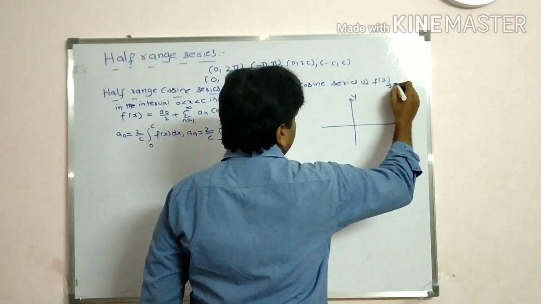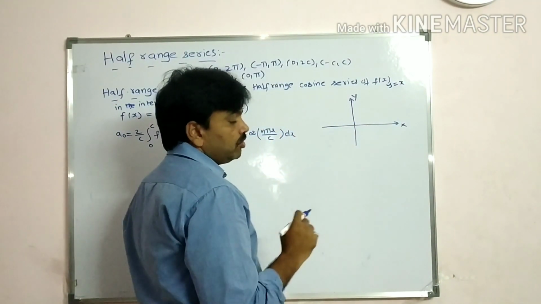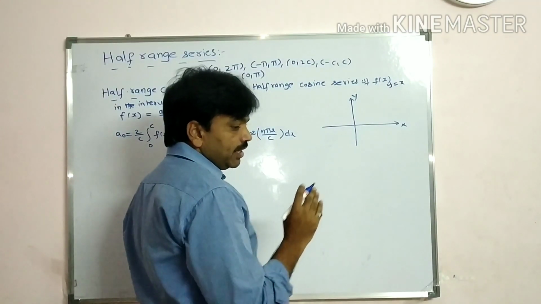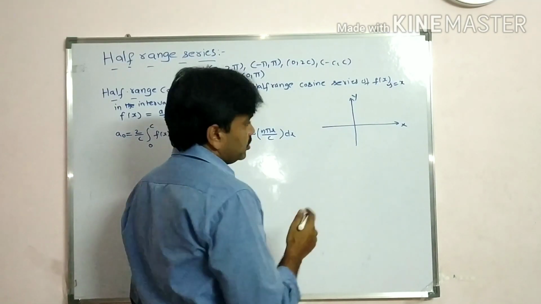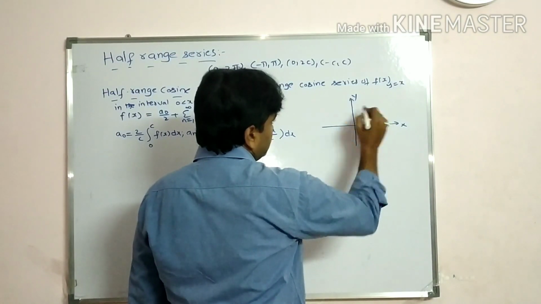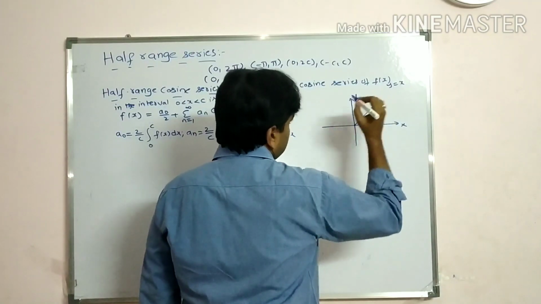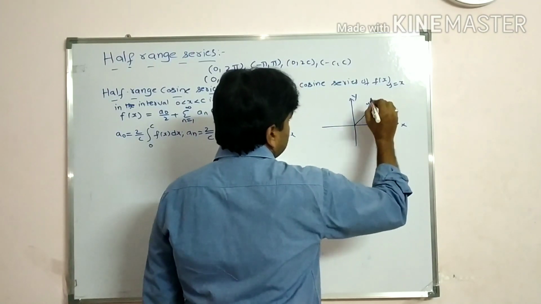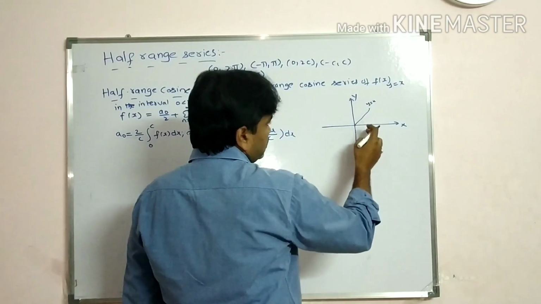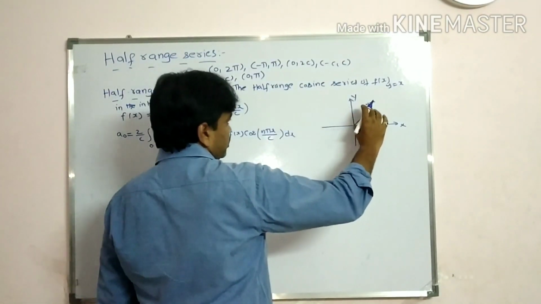Say y is equal to x, for example. You know, y is equal to x is a line which is passing through the origin. So the interval is 0 to c. Say here it is c. So the line is this one, students. This is y is equal to x line at the point c. This is the range, students, 0 to c.